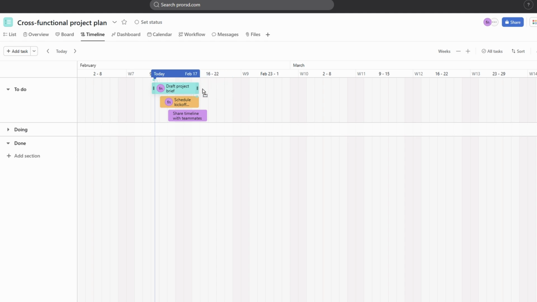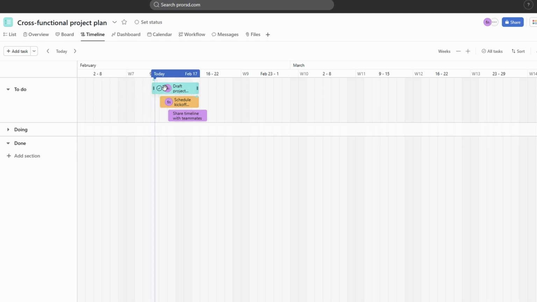Adding tasks to your project timeline is a straightforward process. You have two options: either click directly on the timeline at the exact point where you want to insert a task, or you can add tasks through the list view, which will automatically place them in the correct spot on the timeline based on their start dates.